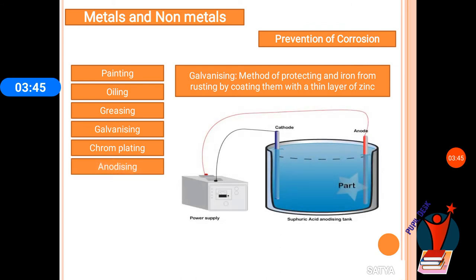Another thing is anodizing. Anodizing is mainly used to protect aluminum articles. Here the aluminum article which has to be protected is taken as anode, which is dipped in a sulfuric acid anodizing tank. When electricity is passed through the power supply, the aluminum article reacts with the oxygen present in this tank and forms a layer of aluminum oxide. This aluminum oxide protects the underlying aluminum layer from further corrosion. In this way, anodizing protects the aluminum from corrosion.